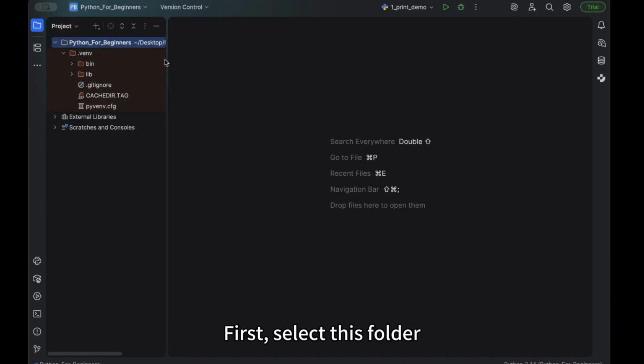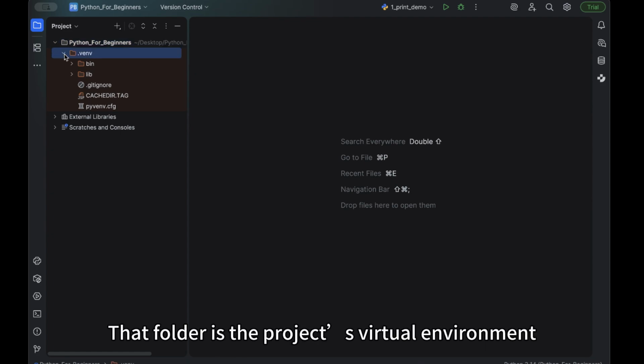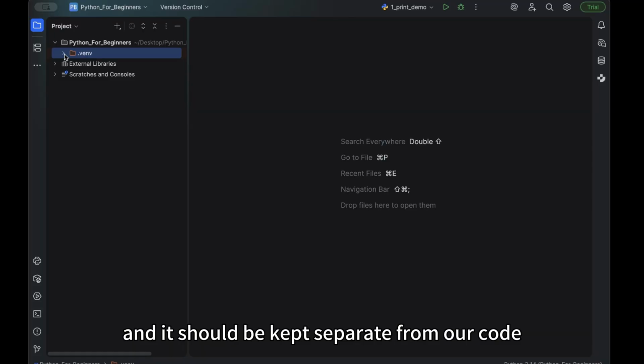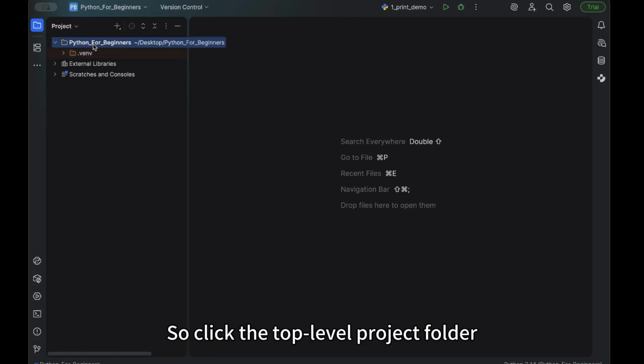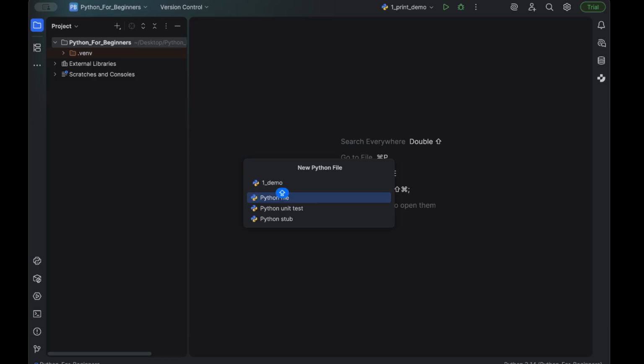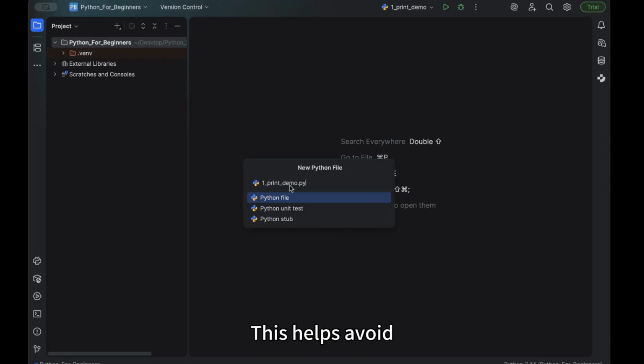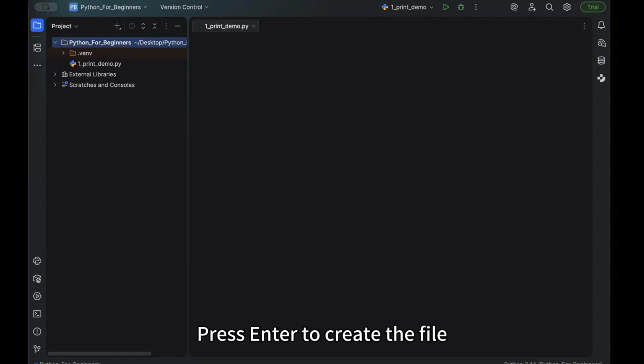First, select this folder. Be careful not to create it inside the venv folder. That folder is the project's virtual environment, and it should be kept separate from our code. So click the top-level project folder, right-click it, choose New, then select Python file, and enter a name. I'll call mine wanter_print2demo, which indicates a Python source file. I recommend avoiding spaces in file names, or strange symbols like putting an emoji in the name. Stick to letters, numbers, and underscores. This helps avoid issues where files can't be found based on their file names. Press Enter to create the file.